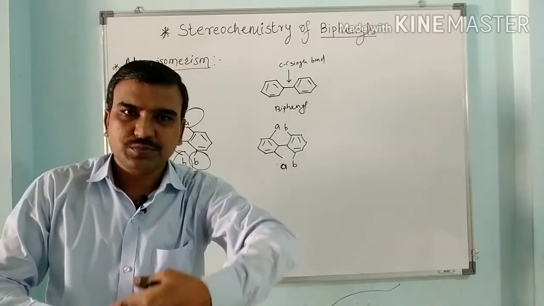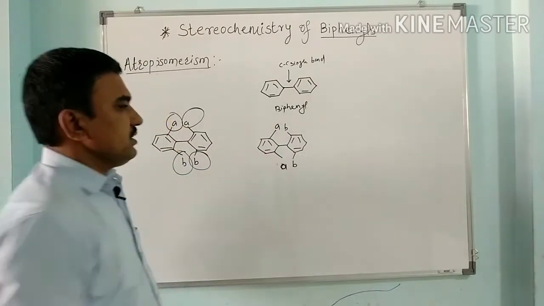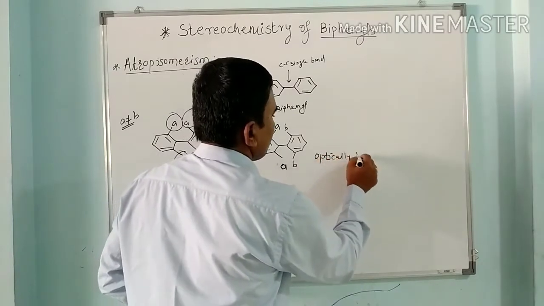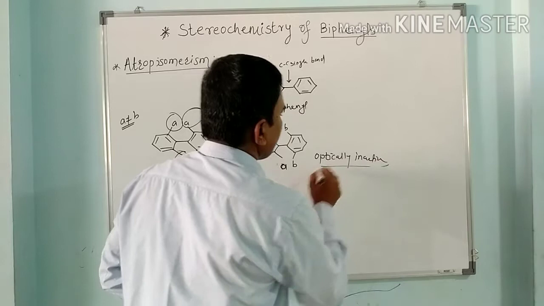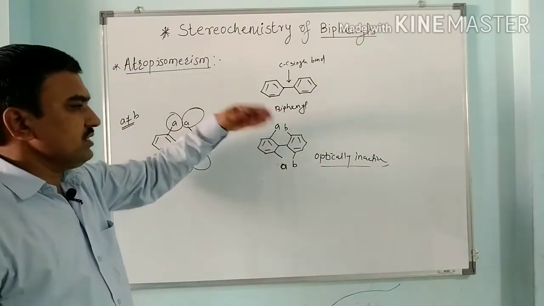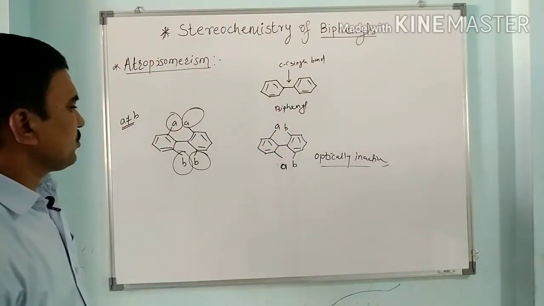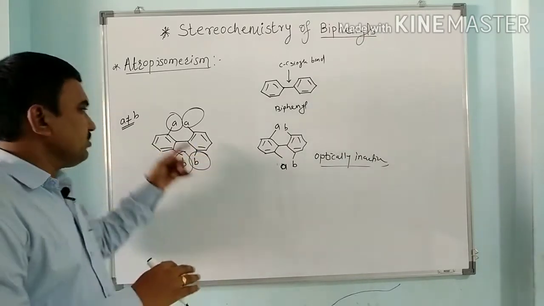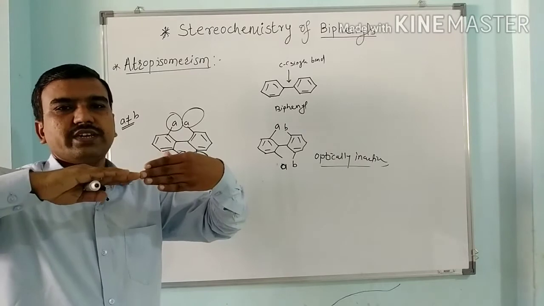So it has a plane of symmetry. So it is optically inactive, or such compounds cannot be resolved because of having a plane of symmetry or center of symmetry. To relieve this steric repulsion, the compound will lie like this.